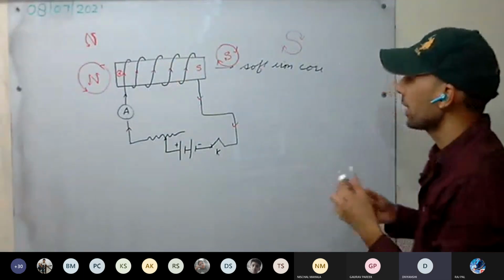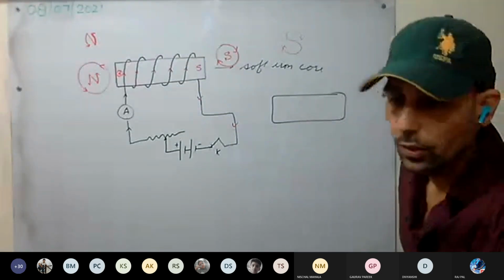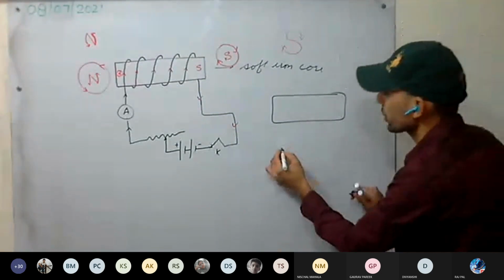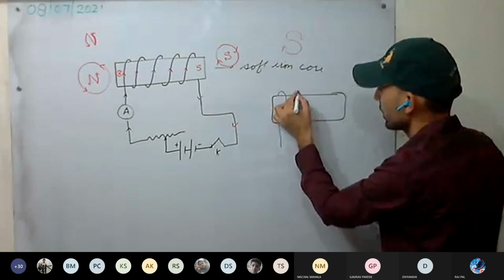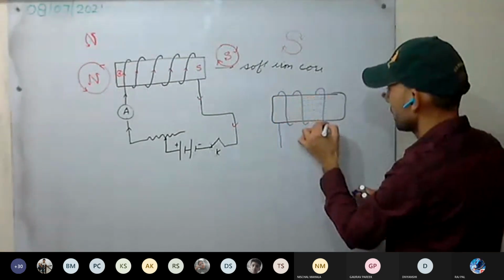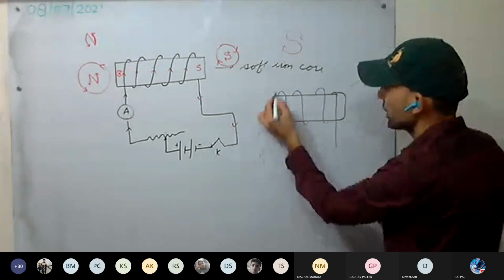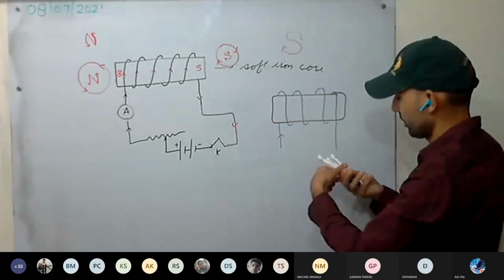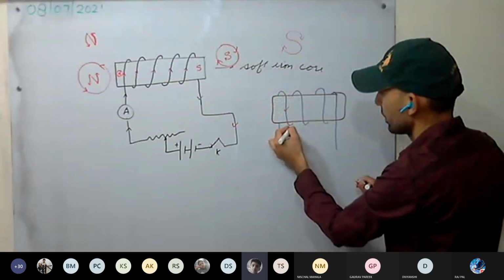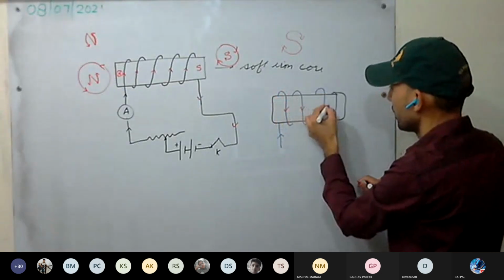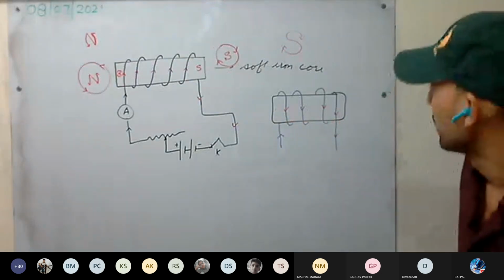Now see here, if I am wrapping it in this way, first going back, then from back coming on front, and then coming from front and going down. Current flow is in this direction. This time, which pole will be induced here?